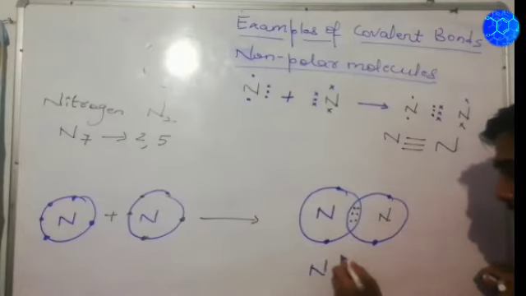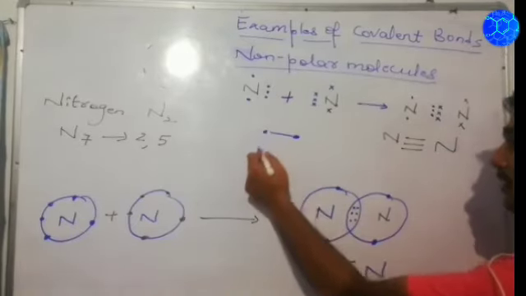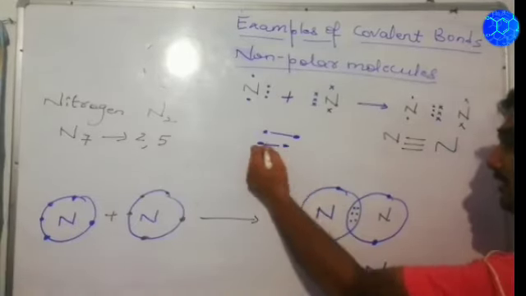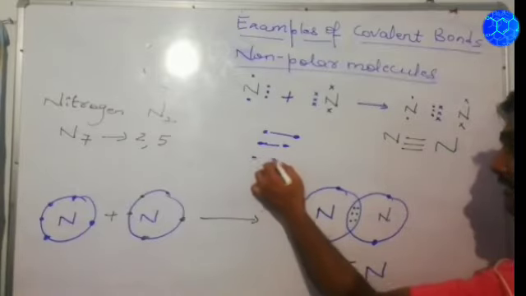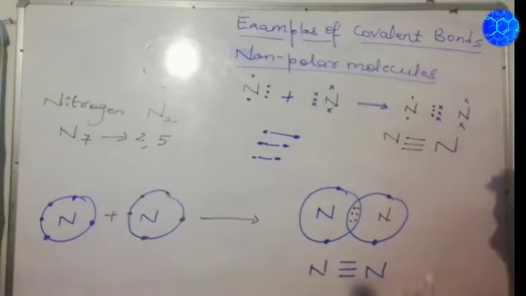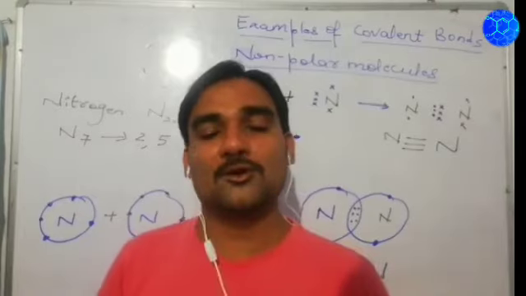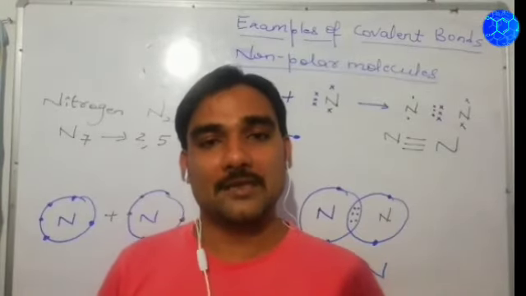So it has been forming a triple bond. Because remember, one shared pair of electrons forms one bond. Here 3 shared pairs of electrons are there, so 3 bonds will be formed. That will be referred to as a triple covalent bond. So these are some examples of non-polar molecules that are included in covalent bonding. I hope that you have understood these things very well.